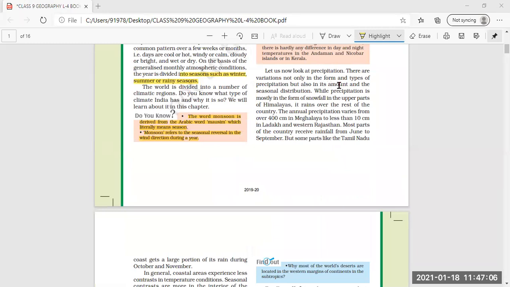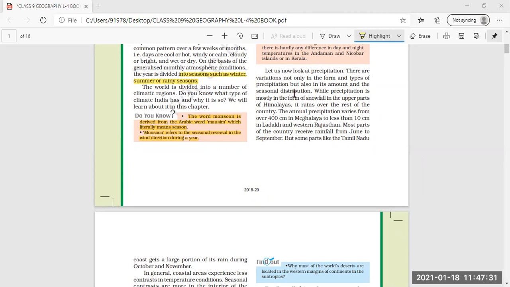Let us now look at the precipitation. Now, there are variations not only in the form or type of precipitation but also in its amount and the seasonal distribution. The types of precipitation I already gave you: rain, snow, or hail.